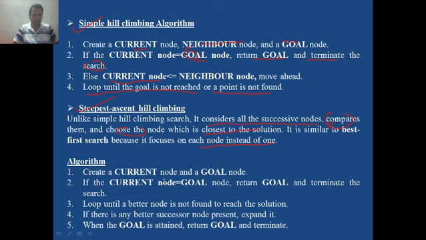Step 1, create the current node, goal node as well as neighbor node. If the current node is equal to the goal node, then return the goal and terminate the search. Step 3, loop until a better node than the current node is not found, to reach the solution. If there is any better successor node present, then expand it, explore it, or you can say traverse it. When the goal is attained, then return the goal and terminate the search process.